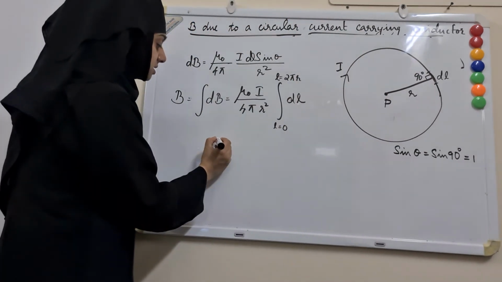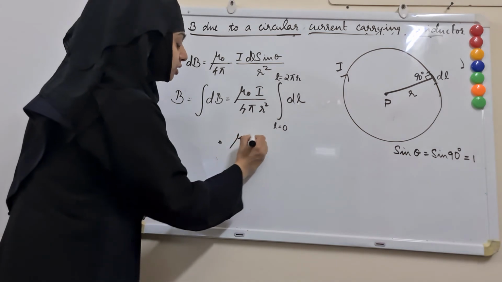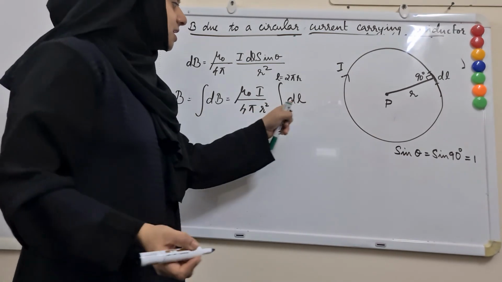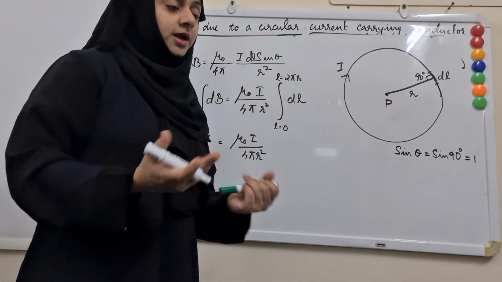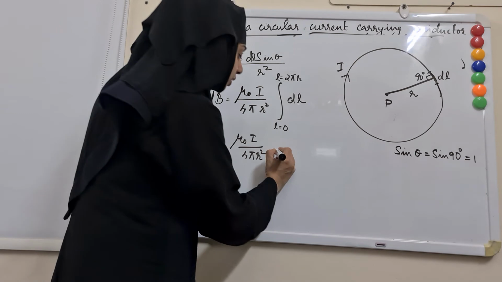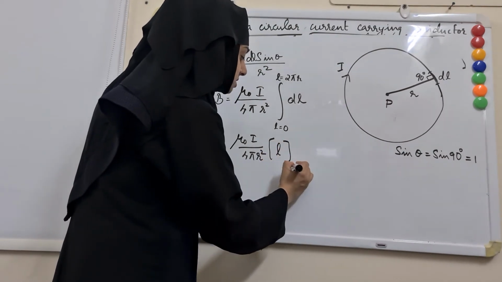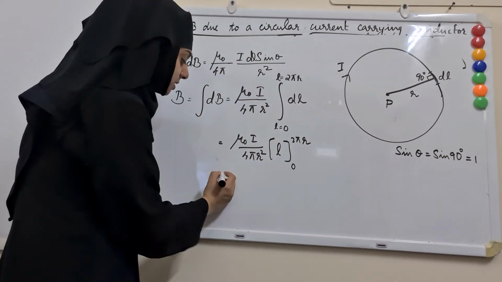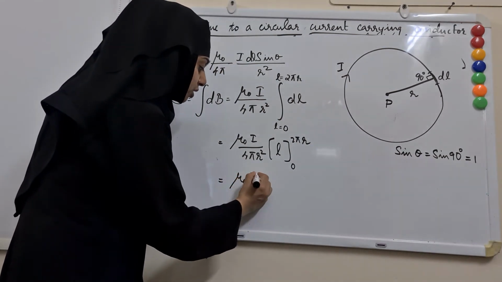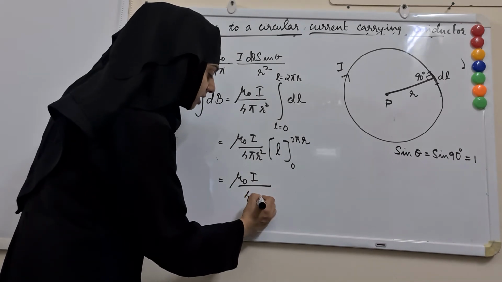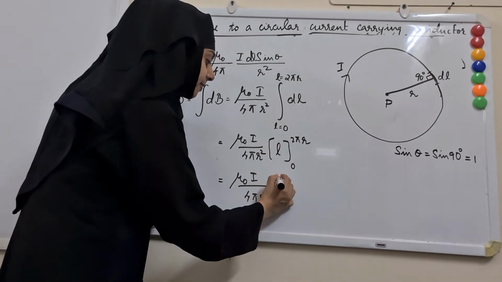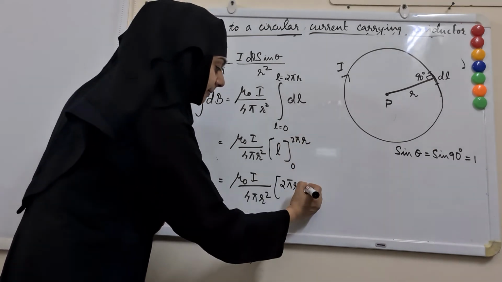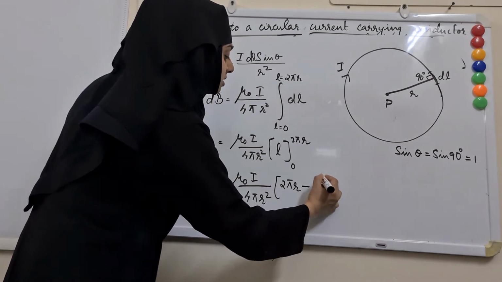So we got this as equal to mu naught I by 4 pi r square. Now what is integral dl? Integral dl is L. So L within the limits 0 to 2 pi r. Let me apply the limits. So this is equal to mu naught I by 4 pi r square, and for L putting 2 pi r, the upper limit, minus the lower limit 0.